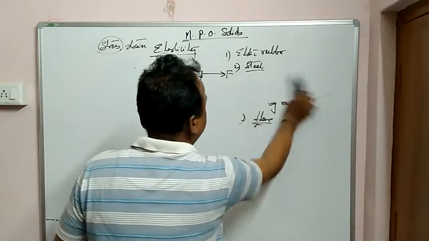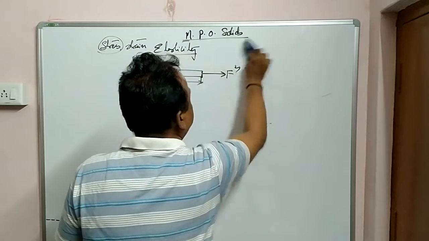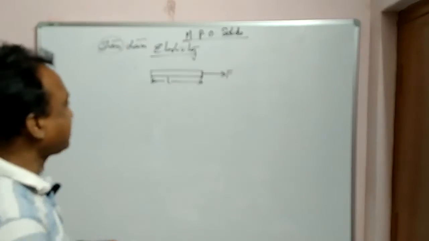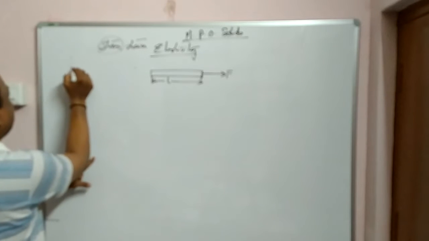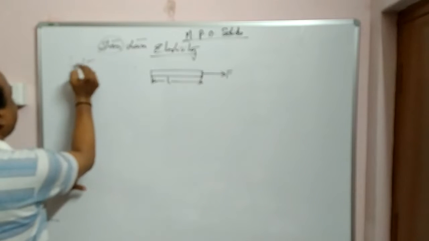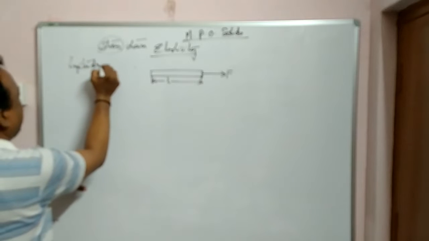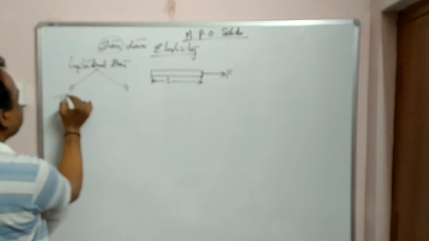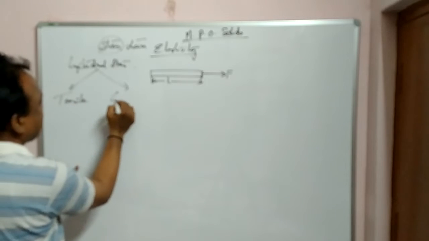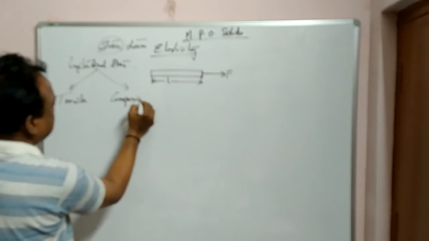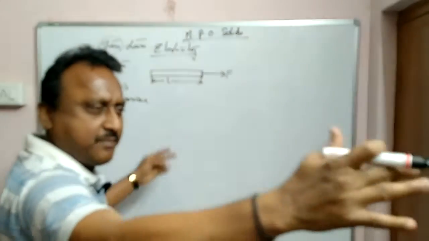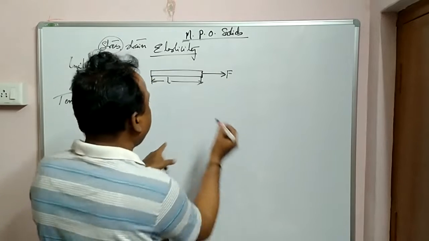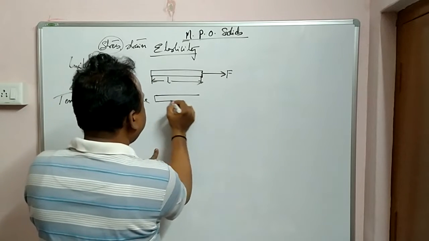Now come back to this figure. ఈ ఫిగర్ ఒకసారి అబ్జర్వ్ చేయండి. Now what is longitudinal stress? Longitudinal stress లో ఇప్పుడు చెప్పాను కదా మీకు two types. In longitudinal stress we have two types. One is tensile, another is compressive. Tensile increases the length, compressive reduces the length. So suppose if you apply external force here, what happens? The iron rod may increase its length.